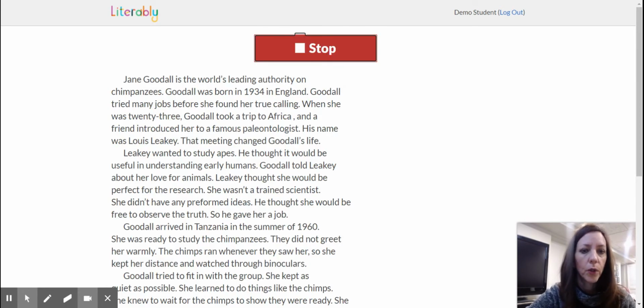Jane Goodall is the world's leading authority on chimpanzees. Goodall was born in 1934 in England.